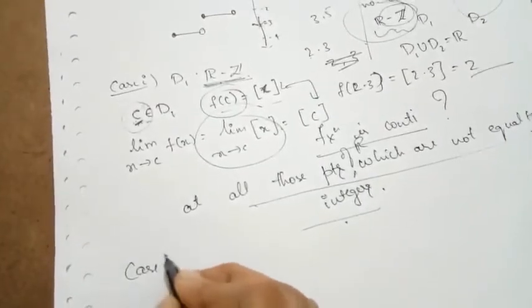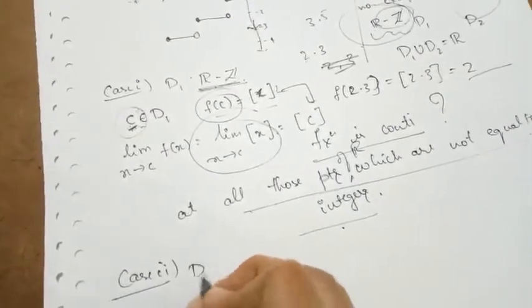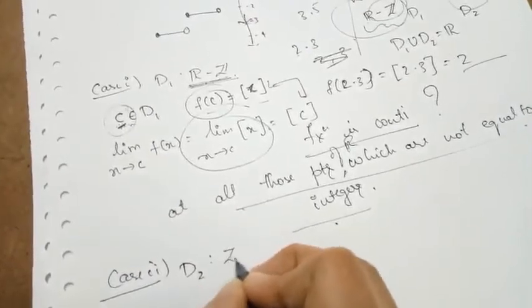Then what is case 2 saying here? Case 2, it is D2. The domain is what? Our set of integers.